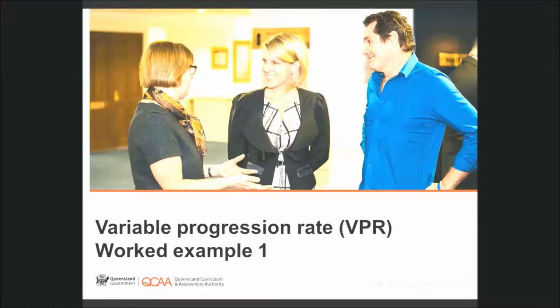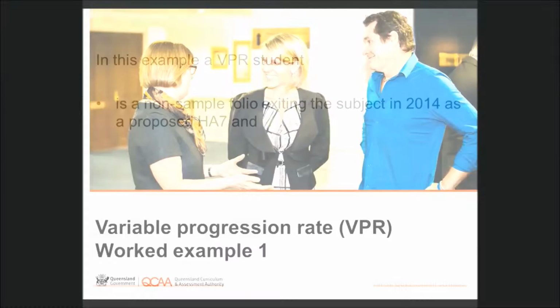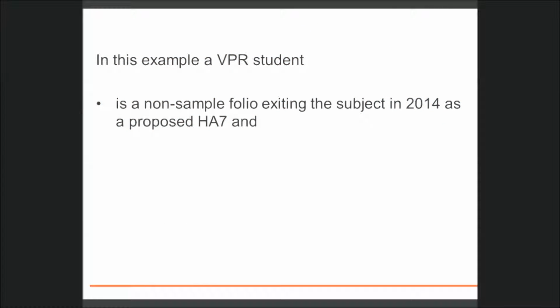Variable Progression Rate, or VPR, is one of the many procedures that the Queensland Curriculum and Assessment Authority offers to schools to accommodate the varied way students engage in the senior phase of learning. In this example, a VPR student is a non-sample folio exiting the subject in 2014 as a proposed HA7 and is exiting the school in 2015.